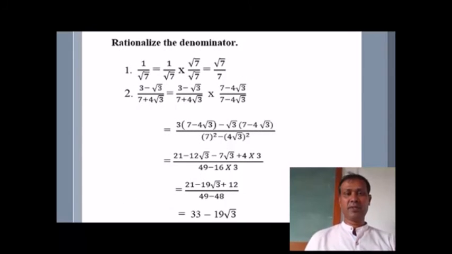Rationalize the denominator. See here, 1 upon root 7. Root 7 is an irrational number. So how to rationalize it? These steps are given. So 1 upon root 7 is multiplied by root 7 upon root 7. So we will get root 7 upon 7. So here 7 is a rational number. In that way, the second example is given.